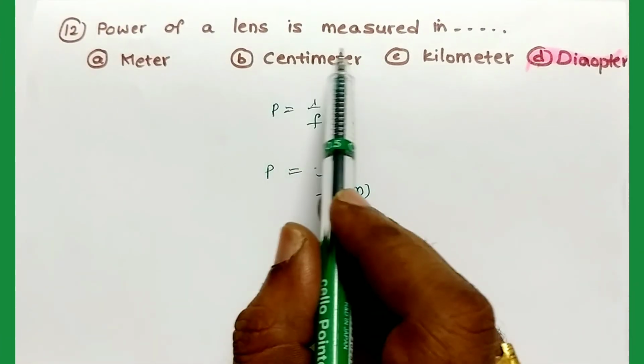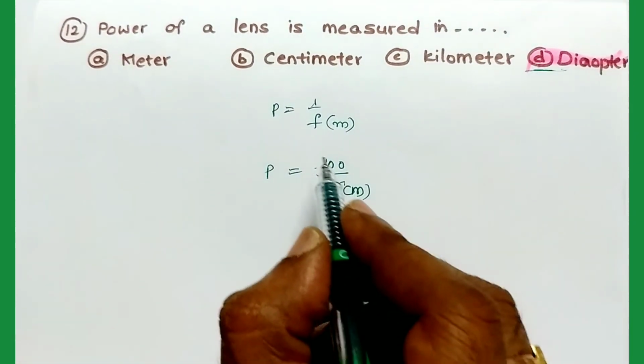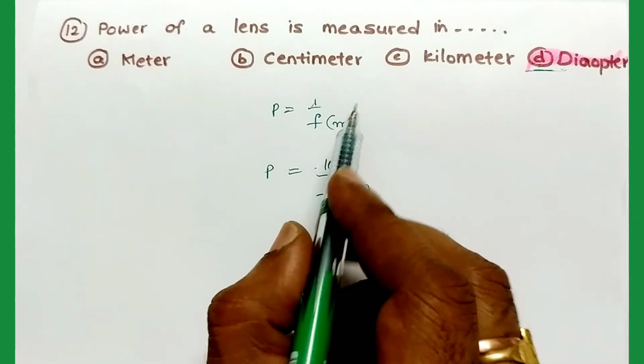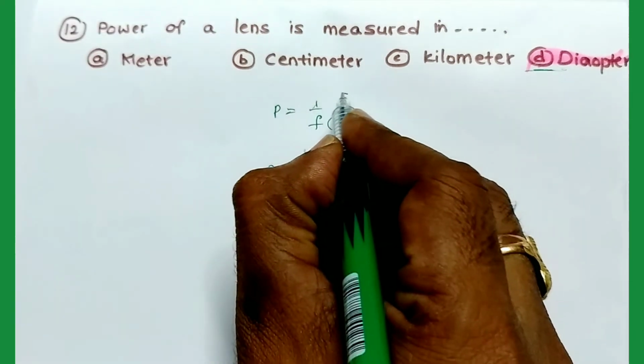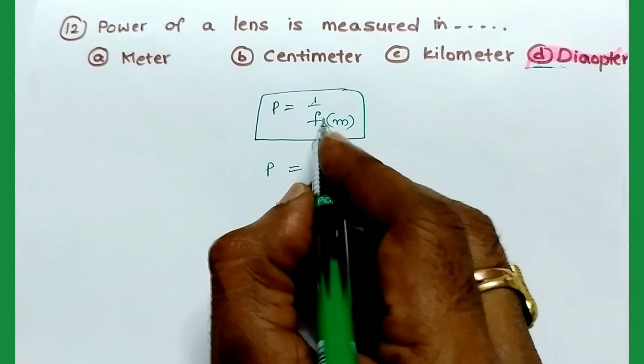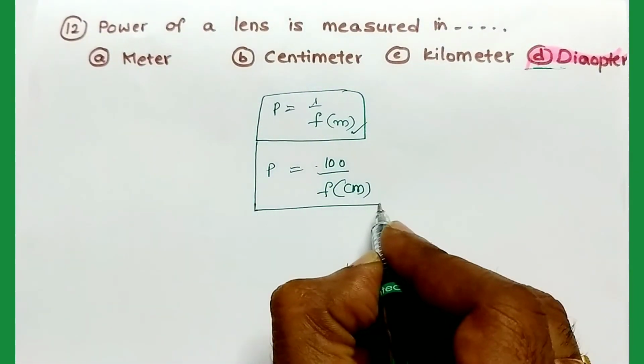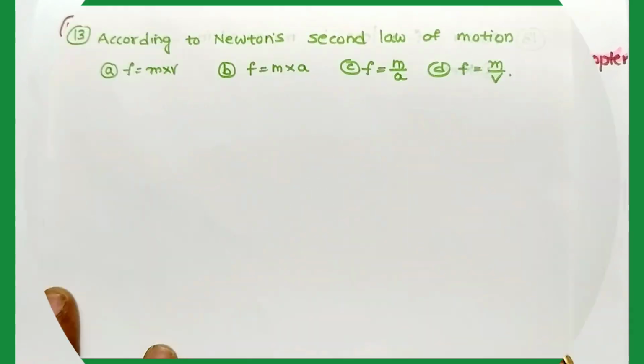Power of a lens is measured in diopters. D is the answer. Here we have the formula for power of a lens: power P is equal to 1 by f when the focal length is taken in meters, and another formula is P is equal to 100 by f.